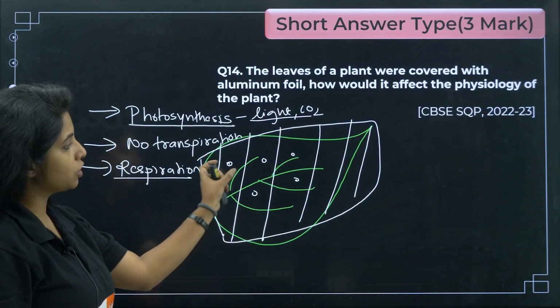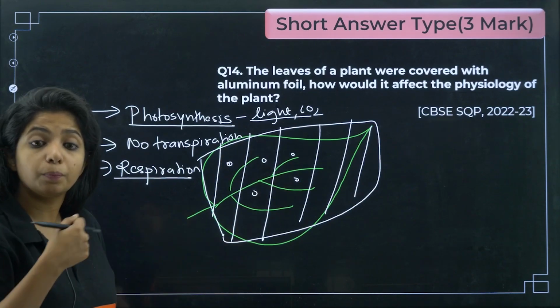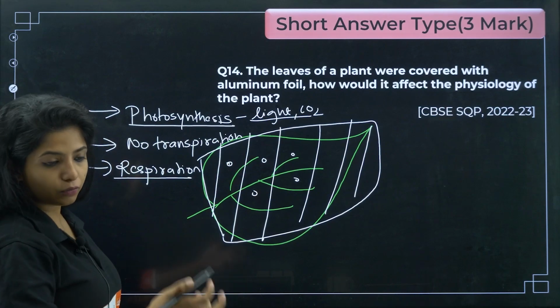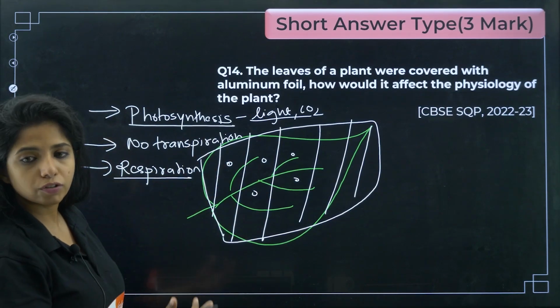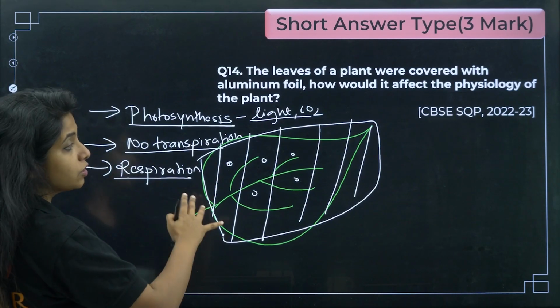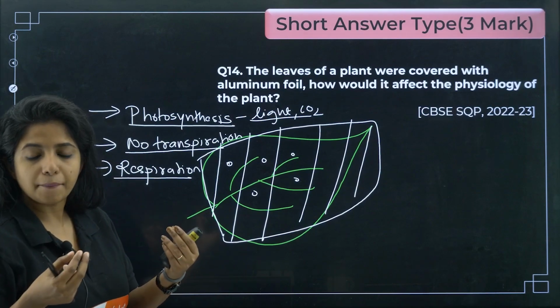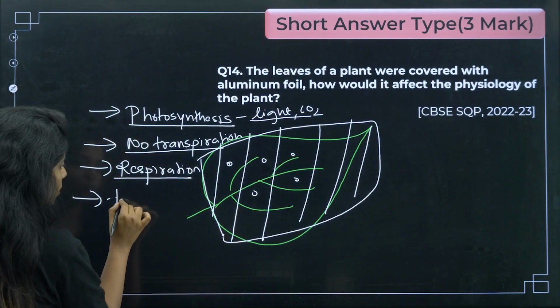So if no transpiration is there, water is not lost, that means there is no transpirational pull as well. You need water for photosynthesis, right? And that water won't be reaching different parts of the plant. If transpiration is not taking place, there are lots of trouble. And also if water is not getting lost, you need evaporation to happen. That's when the plants cool down. So their temperature regulation is also disrupted.